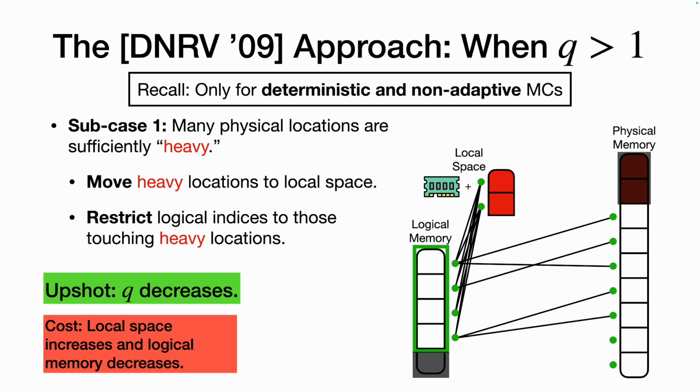And this is because everything in logical memory touches those heavy locations, and for those heavy locations you now don't have to do a lookup into physical memory, you could just look locally. So your q is going to decrease. But the cost of this is that your local space is going to increase to include these 2 physical cells, and your logical memory size, your n, is going to decrease from, say, 5 to 4 here.